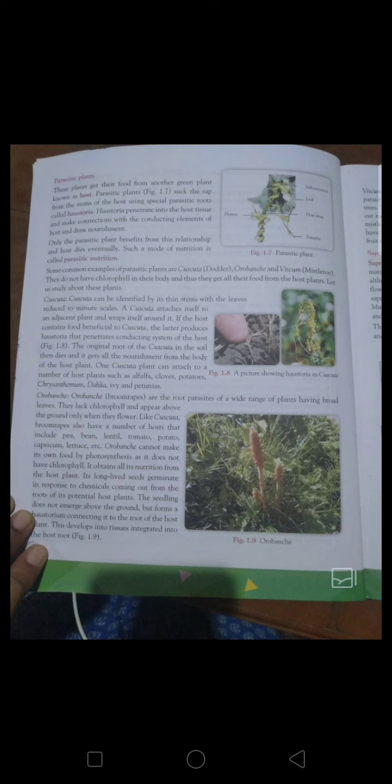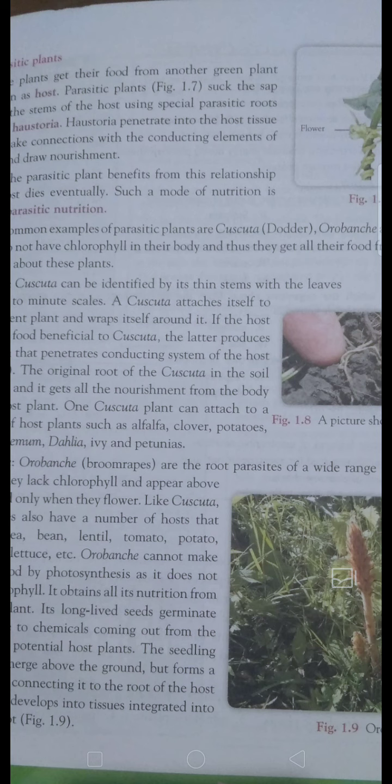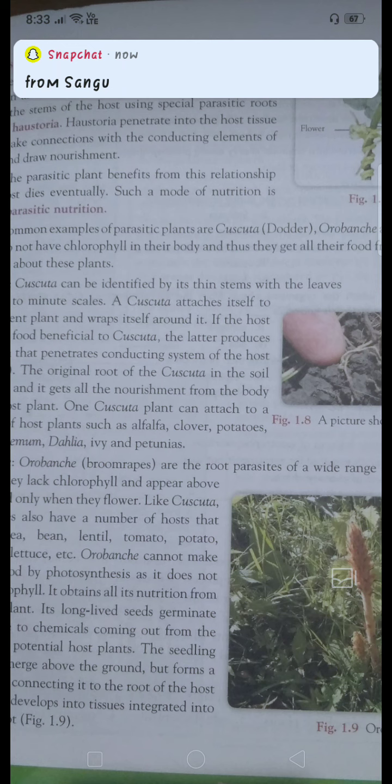Okay, come to the parasitic plants. Here, parasitic plants means they take the food and shelter from other plants, the host plants. These plants get their food from another green plant known as the host.